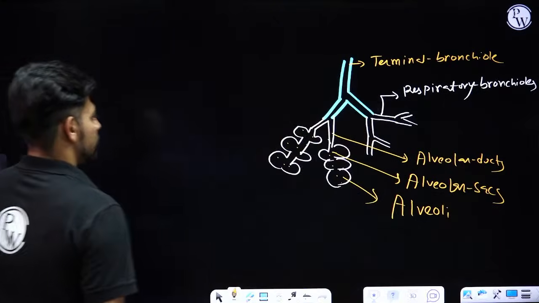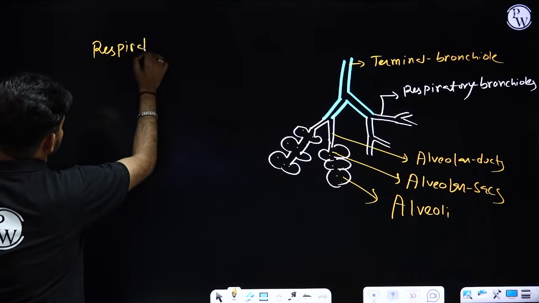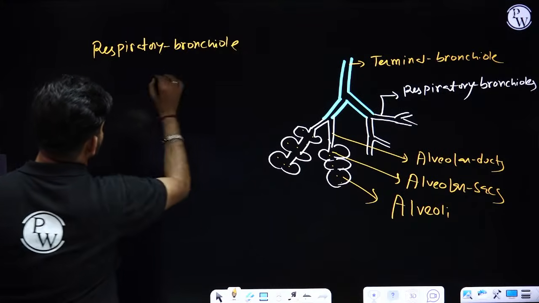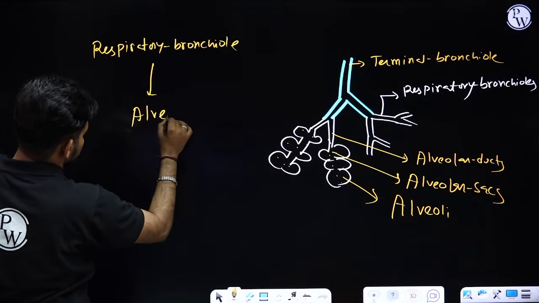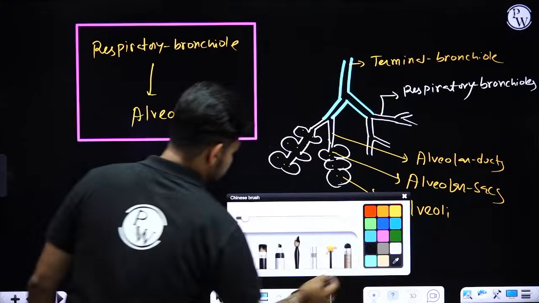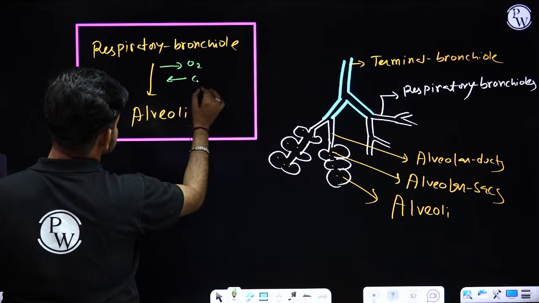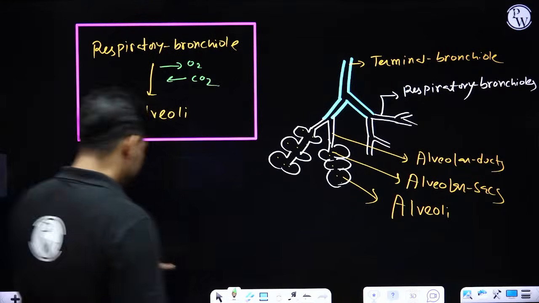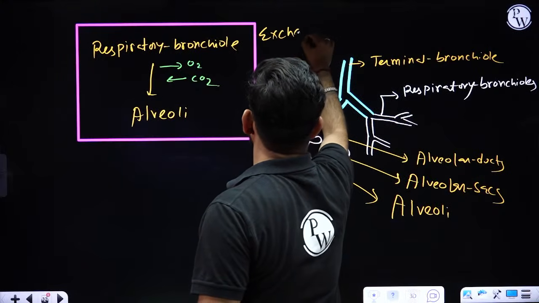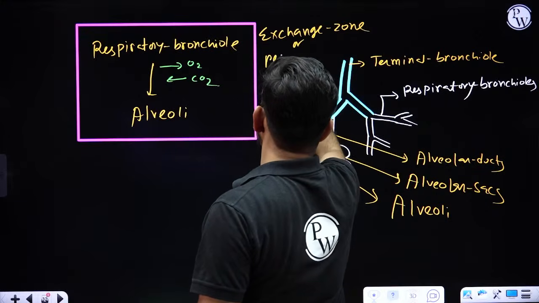Okay. So starting from the respiratory bronchiole to alveoli, this is the zone of exchange of gases. So from respiratory bronchiole to alveoli, this is called the exchange zone or respiratory zone of the respiratory system.